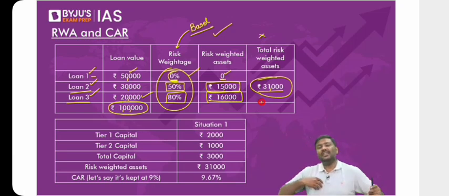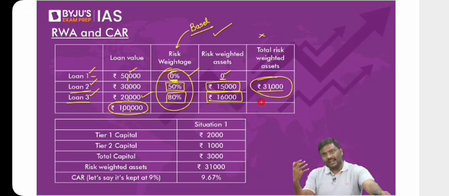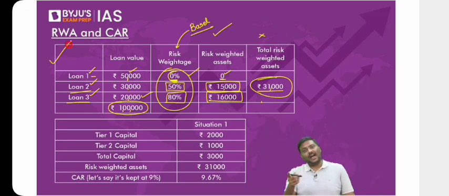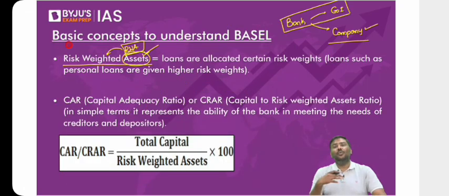It's not that a bank will incur a loss only because of credit risk. A bank might incur a loss because of market risk as well as operational risk. So this is how the risk-weighted assets are calculated. Now, once you calculate risk-weighted assets, the last concept for you is that the bank has to maintain a certain amount of capital.